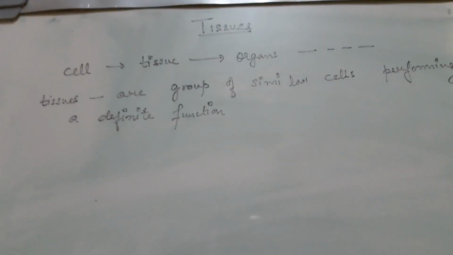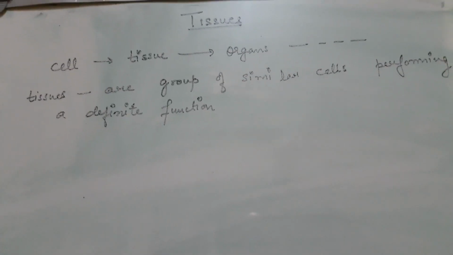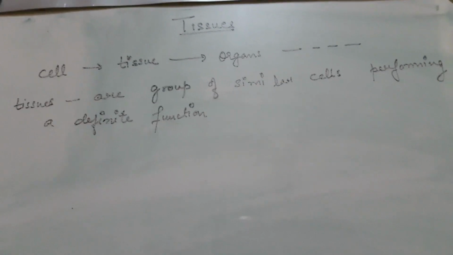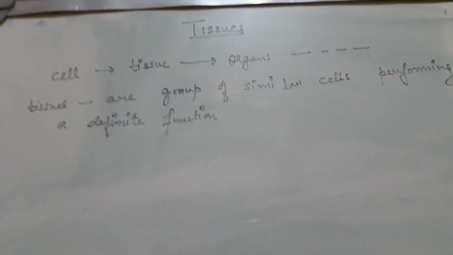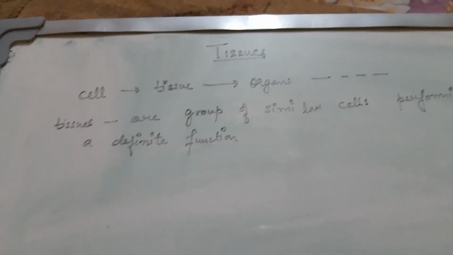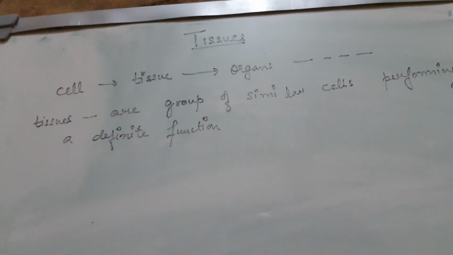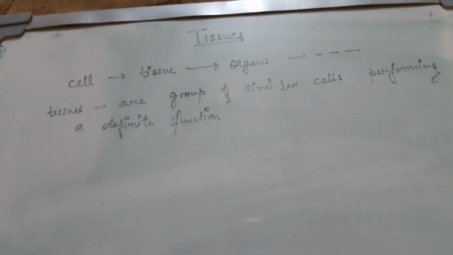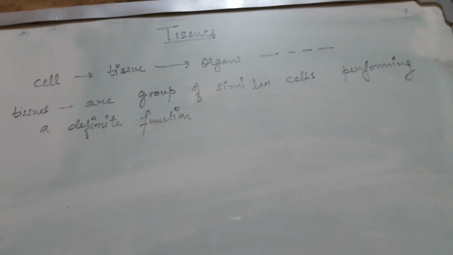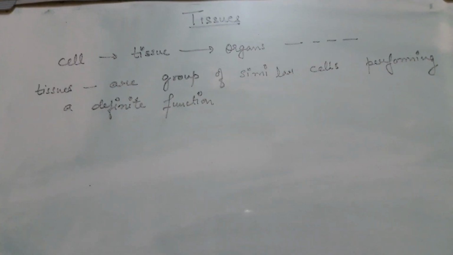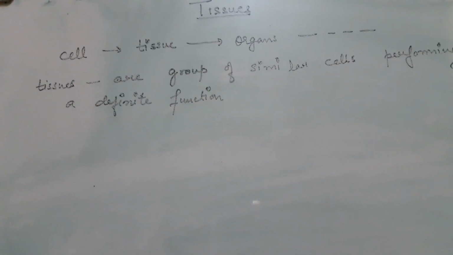Now, in the first class on cells, I told you that cells combine to form tissue, tissues combine to form organs, organs combine to form organ systems, and so on to form an organism. So now the next step is tissue. What is a tissue? Tissue is a group of similar cells.